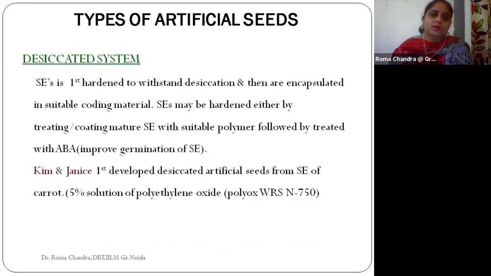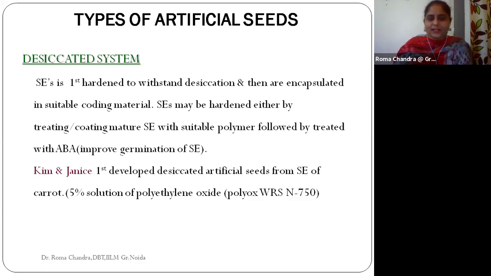Okay, so what about the types of artificial seeds? I'll talk about two basic kinds. The first one is the desiccated system. Because we are developing these artificial seeds with the help of the somatic embryo, we need to understand that these somatic embryos will undergo the process of hardening.